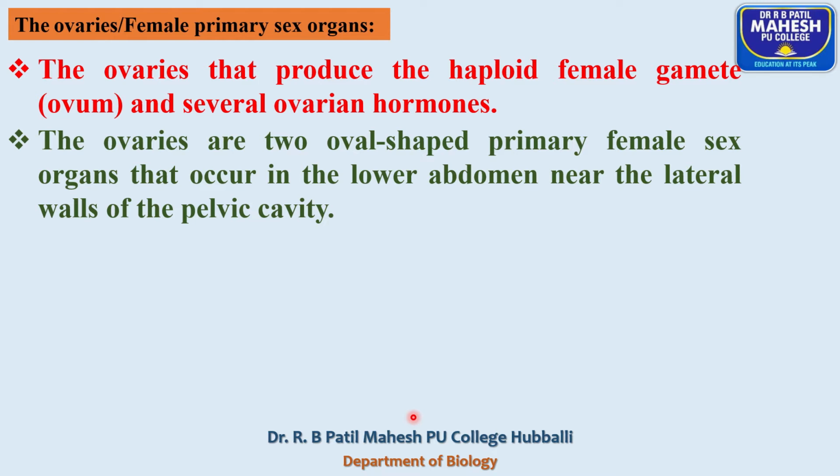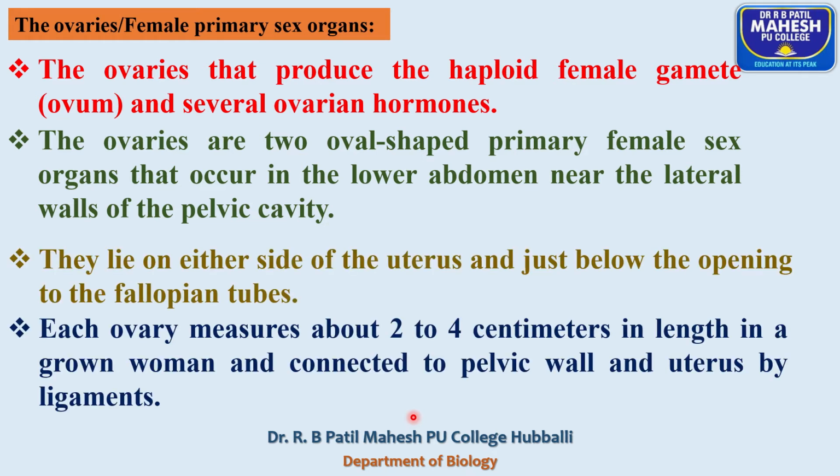The ovaries are two oval-shaped female primary sex organs that are located in the lower abdomen near the lateral walls of the pelvic cavity. They lie on either side of the uterus, just below the opening of the fallopian tube.